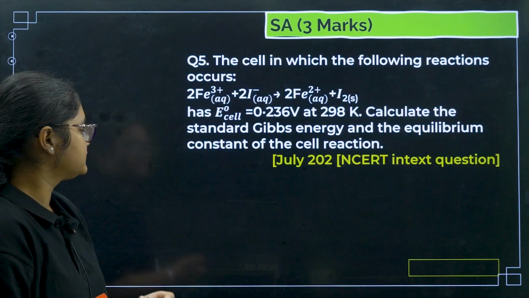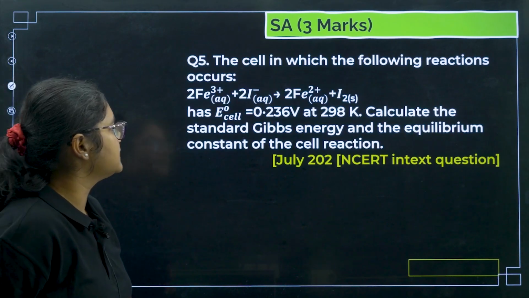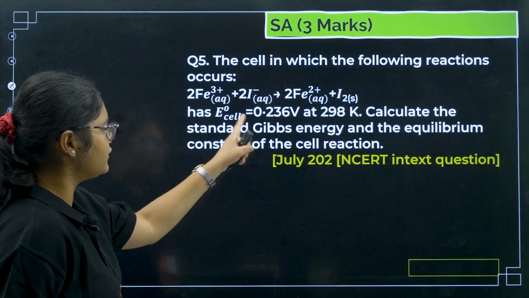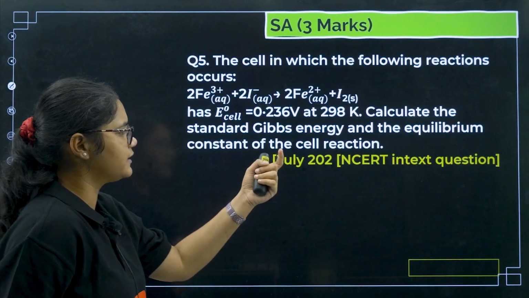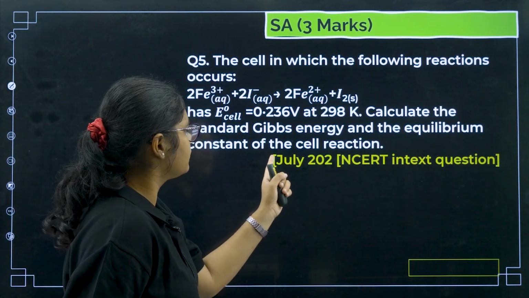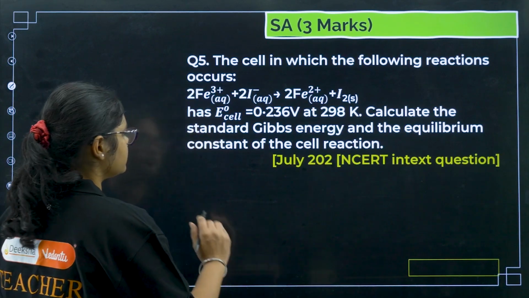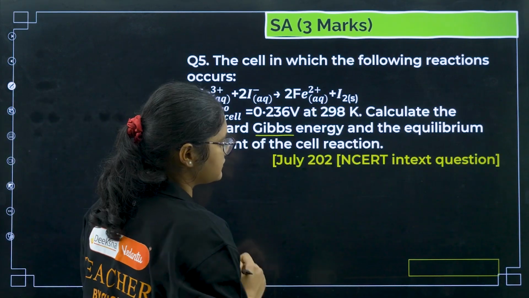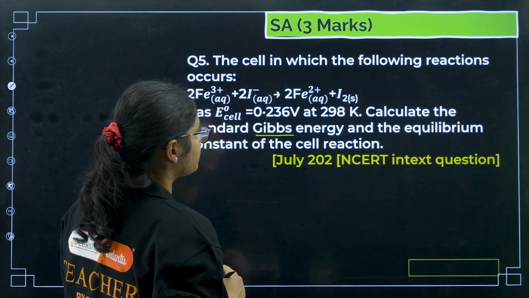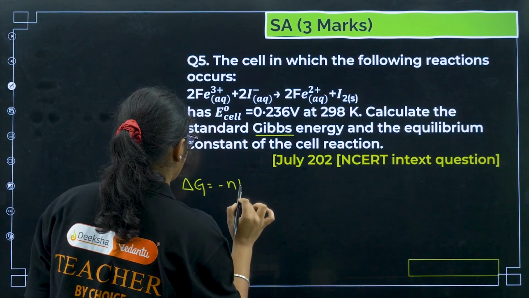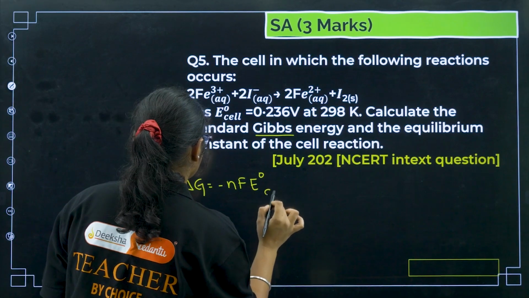Okay, next question number 5. The cell in which the following reaction occurs has this E naught value. Calculate the standard Gibbs free energy and the equilibrium constant of the cell reaction. So first there are two things here. First you need to calculate the Gibbs free energy. Delta G is equal to minus nFE naught of the cell.